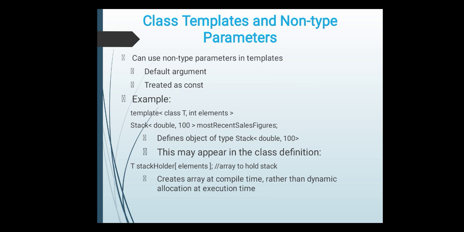Now the next topic is class templates and non-type parameters. We can use non-type parameters in templates, which can be default arguments as well as be treated as a constant. For example, I have given the example template class T with integer elements, and here I am creating the class as a stack of double, 100 elements. It defines an object of type stack of double comma 100, that is, 100 elements. This may appear in the class definition and creates the array at compile time rather than dynamic allocation at execution time.